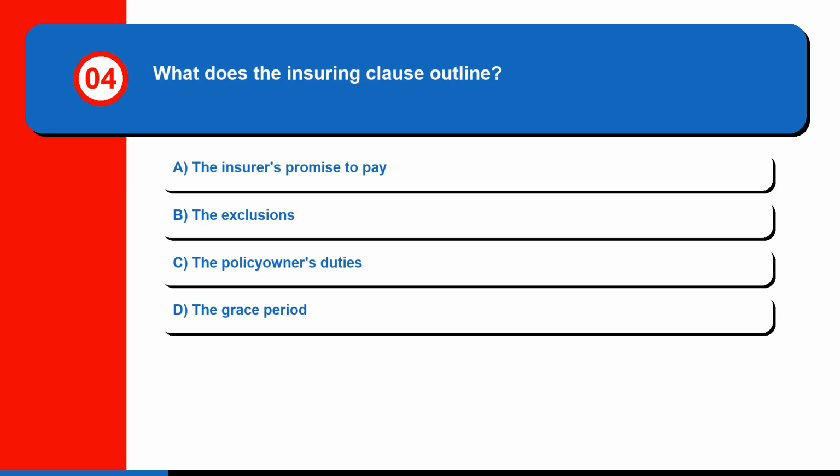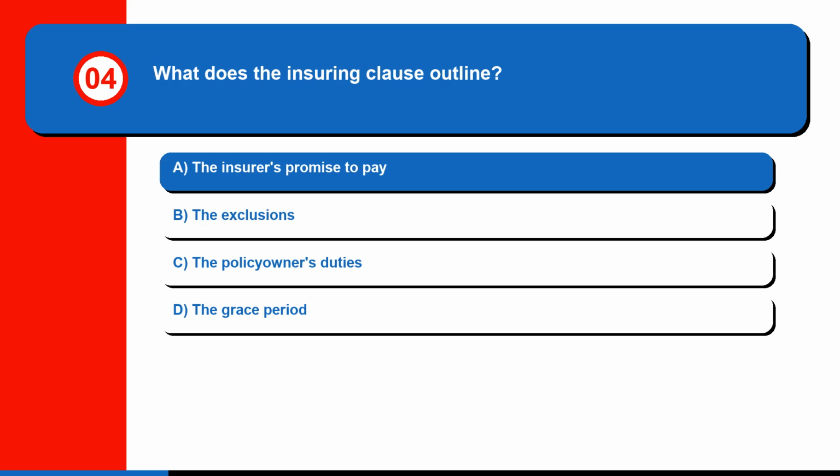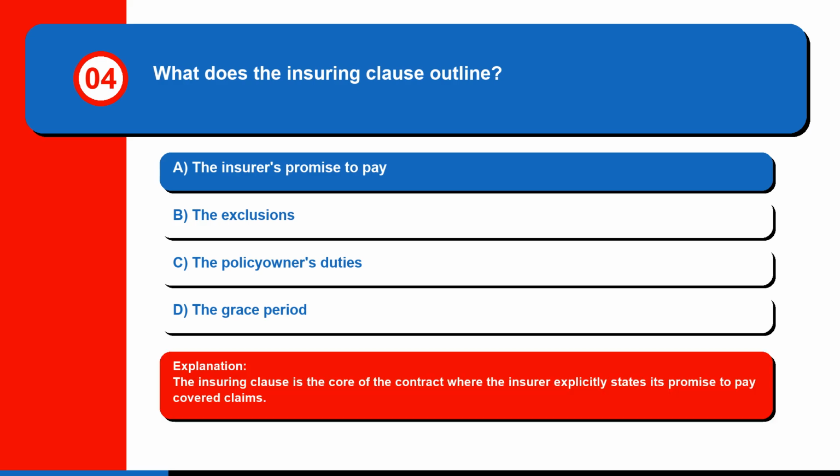Question 4. What does the insuring clause outline? A. The insurer's promise to pay. B. The exclusions. C. The policy owner's duties. Or D. The grace period. The correct answer is A. The insurer's promise to pay. The insuring clause is the core of the contract where the insurer explicitly states its promise to pay covered claims.